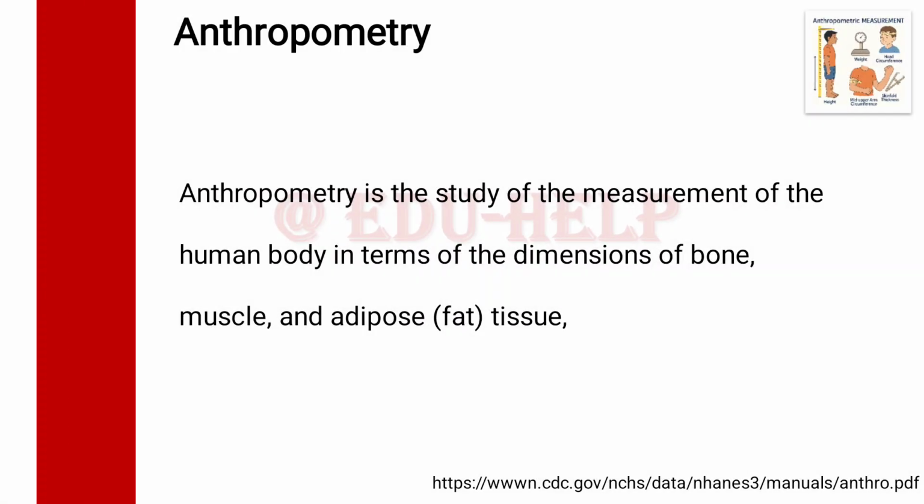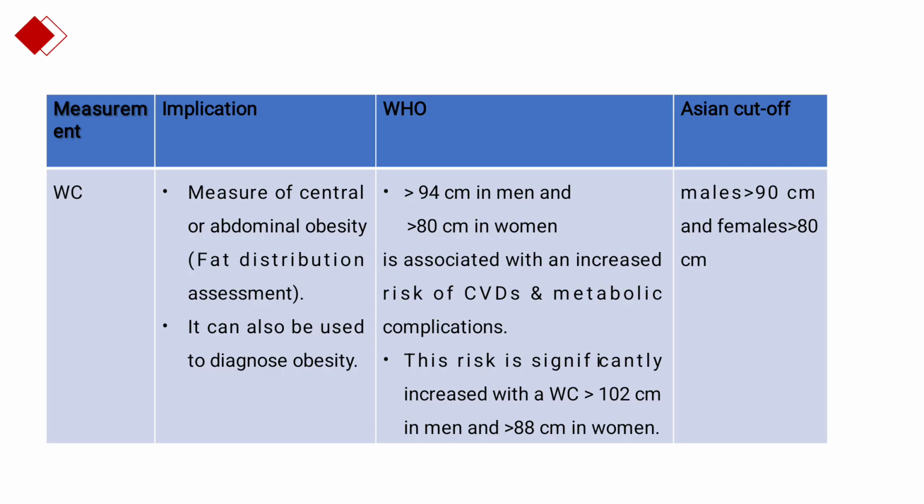So what is anthropometry? It is the study of measurement of the human body in terms of dimension of bone, muscle and adipose tissue. Waist circumference is a measure of central or abdominal obesity, or you can say fat distribution assessment. It can also be used to diagnose obesity.